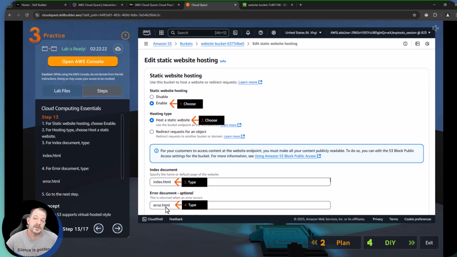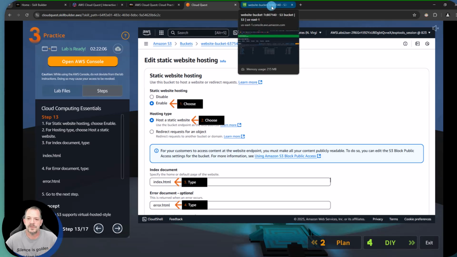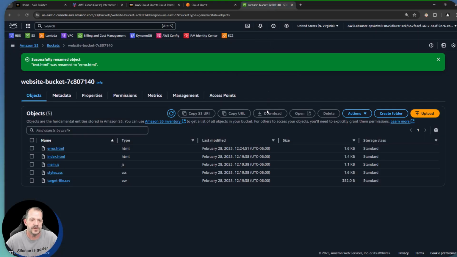Now remember that text.html file that we just renamed to error.html. Here's where we're going to specify that. This should give us some indication that S3, at least when we're doing static website hosting, is essentially using the S3 service as a web server. And behind the scenes, S3 is absolutely a web server. So let's go through those couple of tabs real quick.